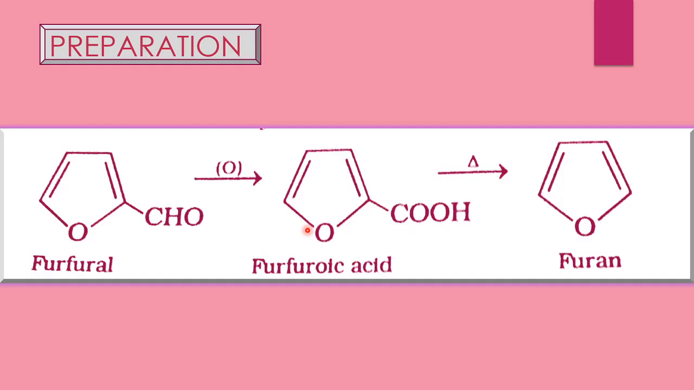See the next point, preparation. Here the starting compound you have to use is furfural. Oxidation reaction takes place first, with formation of furoic acid; the aldehyde group changes to an acid group. Next, on heating at 200 degrees Celsius, carbon dioxide, CO2, is removed, and there is formation of